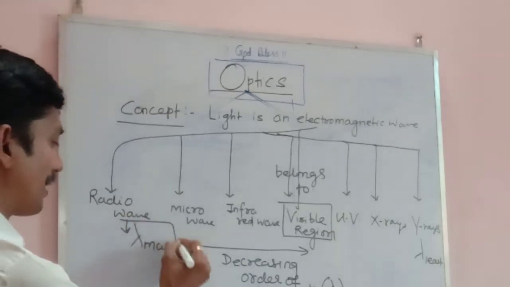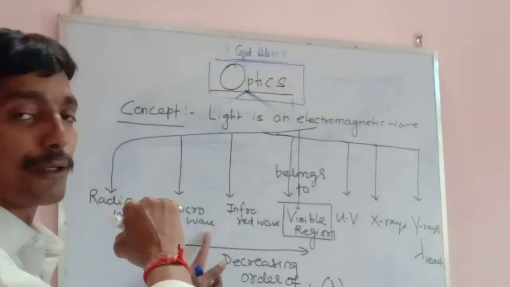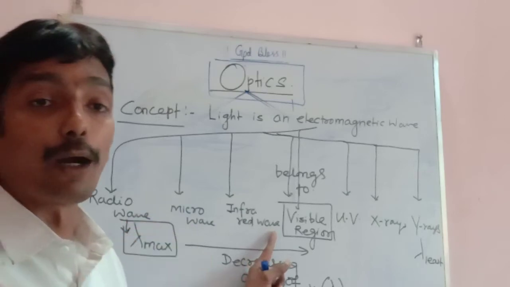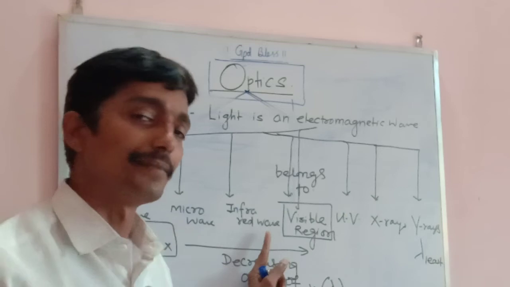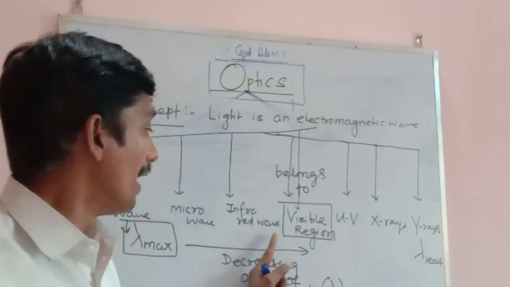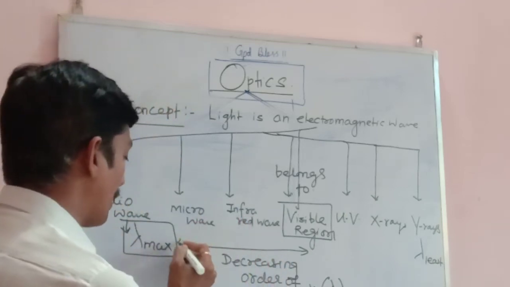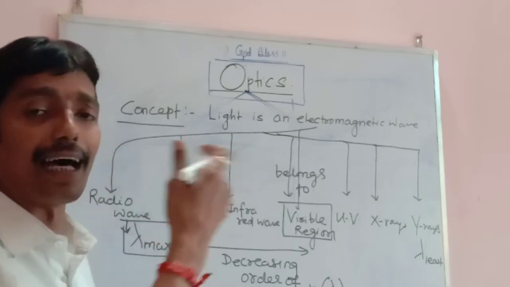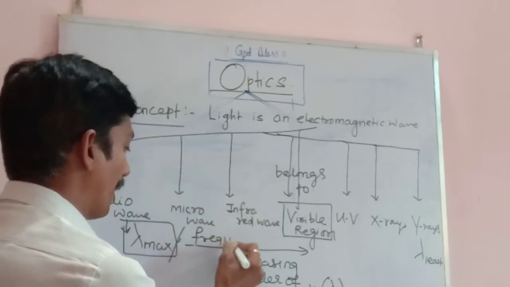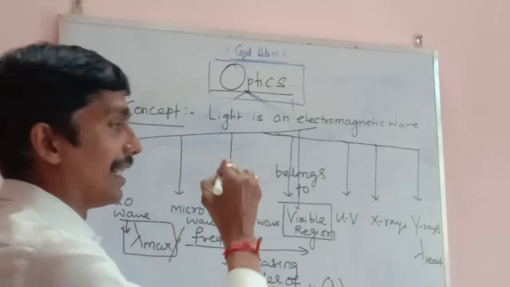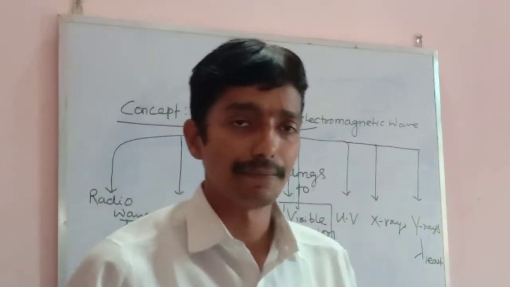And this is the reason why radio wave, microwave, infrared, we cannot see. The wavelength is so large, we cannot see. And they have a very small frequency, because the greater the wavelength, the lower the frequency. Wavelength and frequency are inversely proportional.